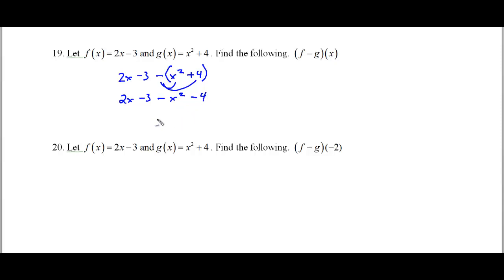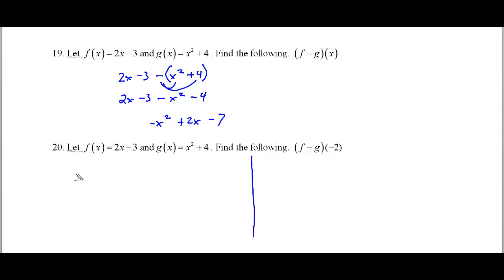So I'm going to get a lot of you writing this equation like negative x squared, and we like to put the big powers in front, plus 2x. But you're going to make your mistake right here. You're going to make it. You're going to have that as a plus 4, and that's going to make your last term not the correct answer, which is negative 7. So again, be aware that when you subtract these two functions, that you subtract them, and when you do so, you distribute that right there.